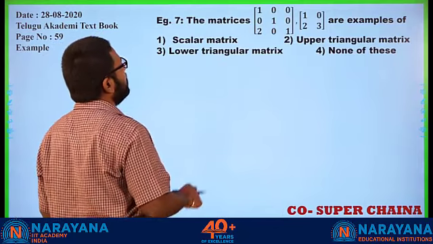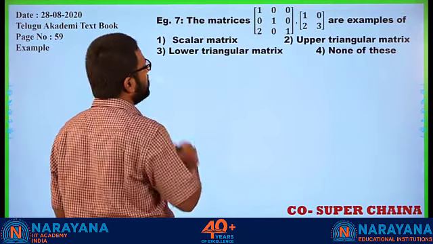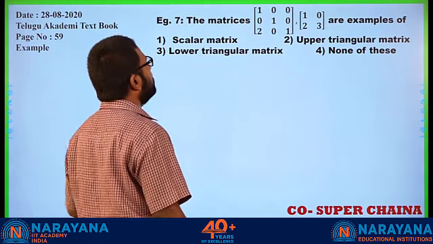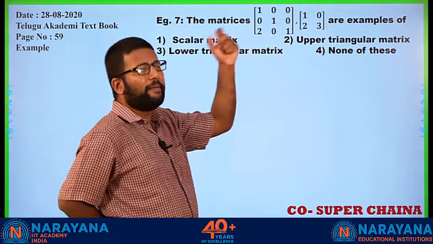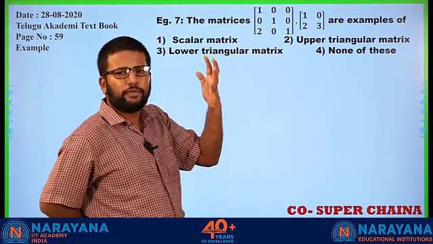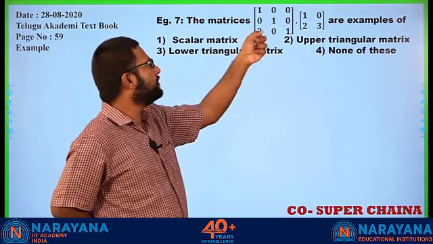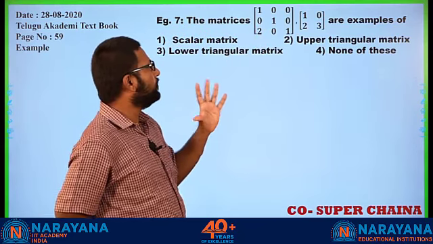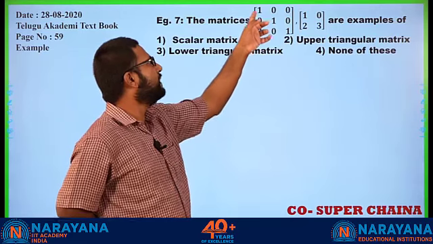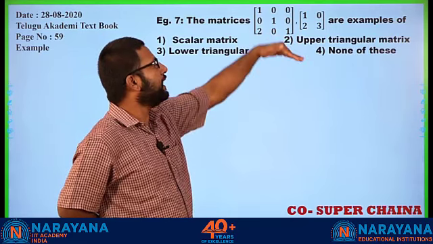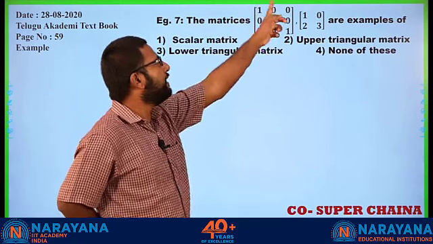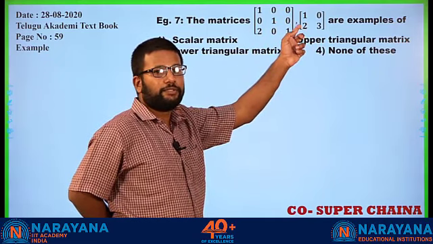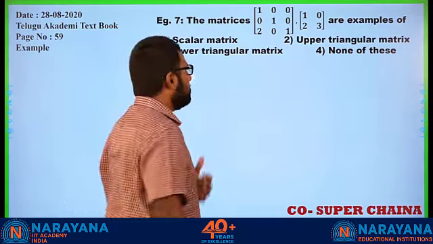The matrices [1 0 0; 0 1 0; 2 0 1] and [1 0; 2 3] are examples of. Alright, looking at the first one, you may be tempted to say identity matrix. Don't do that because there is a 2 also there somewhere outside the diagonal. Now the common property in both of them is that beyond the diagonal on the right and above you only have zeros, in this one as well as in this one, right? So what is this an example of?